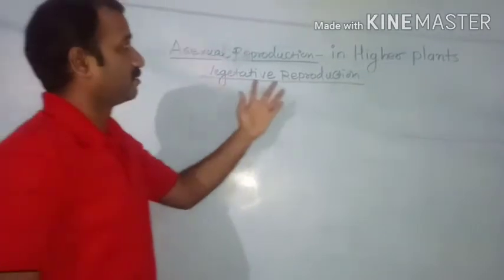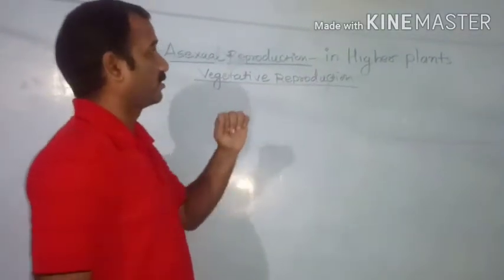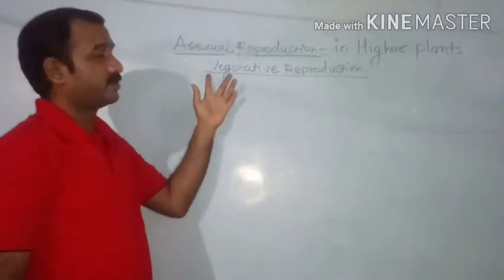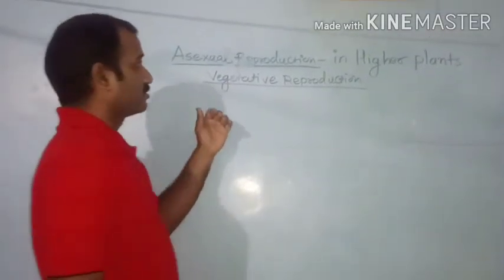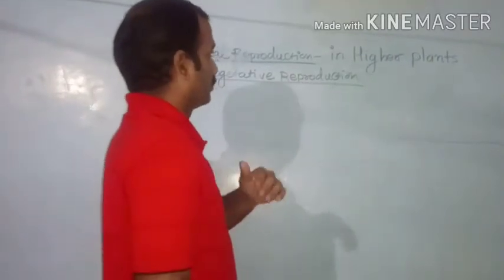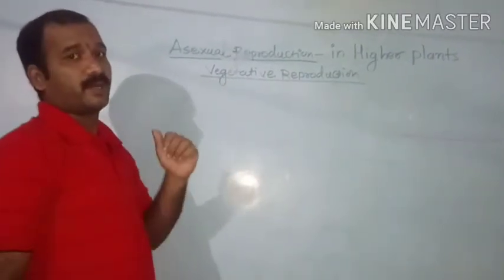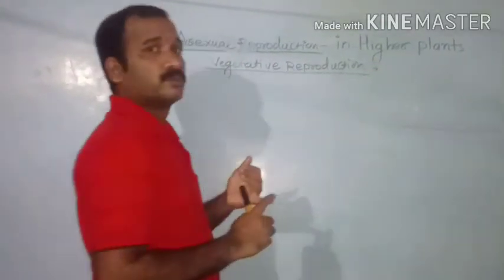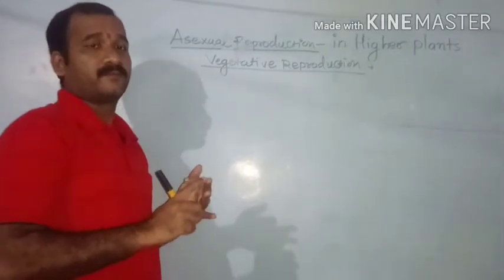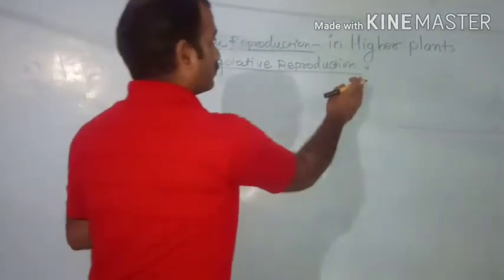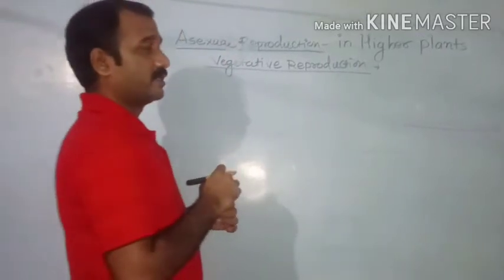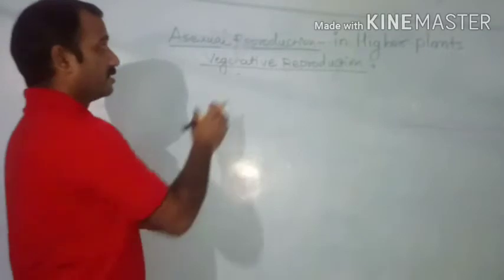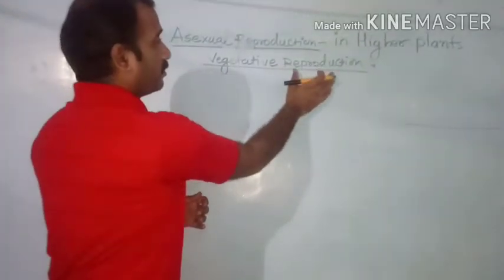Vegetative means the plant, especially the higher plant, reproduces itself with the help of its vegetative part, and that is called vegetative reproduction. Now what is the meaning of vegetative part? The vegetative part of the higher plant may be a root, stem, leaf, etc. Through that vegetative part the plants get reproduced, and this is known as the process of vegetative reproduction.